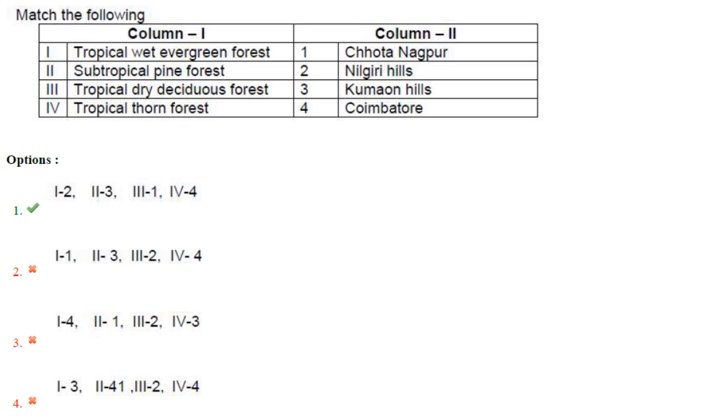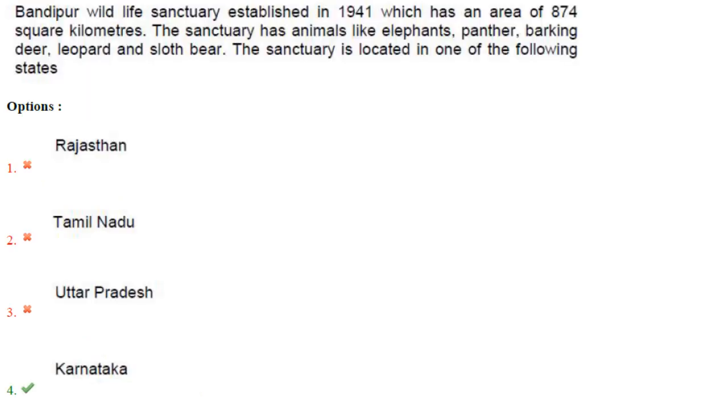The next one. Tropical wet evergreen forest, so it is in Nilgiri Hills. Subtropical pine forest, it is in Kumaon Hills. Tropical dry deciduous forest is in Chota Nagpur, and tropical thorn forest is in Coimbatore. So the answer here is option 1. 1, 2, 2, 3, 3, 1 and 4, 4. Answer is option 1.